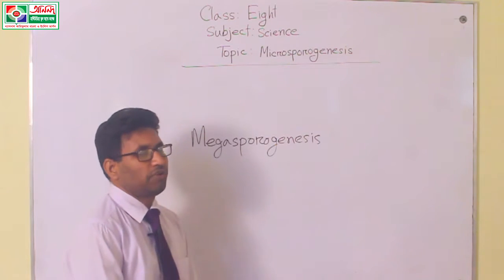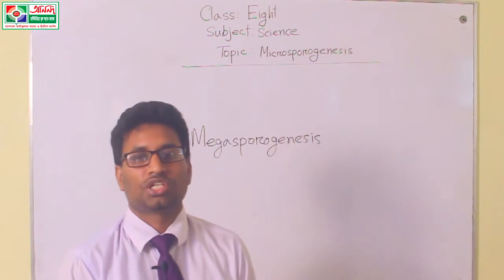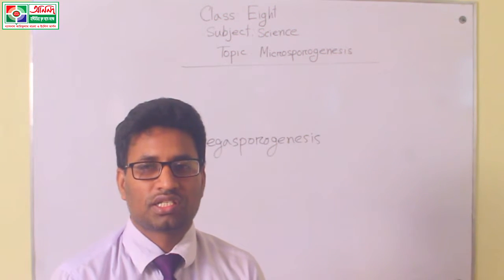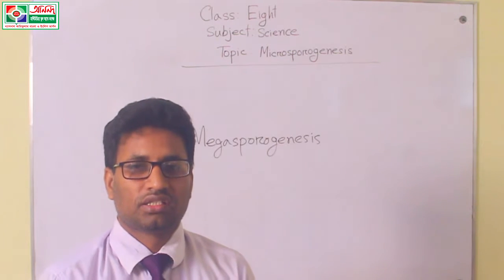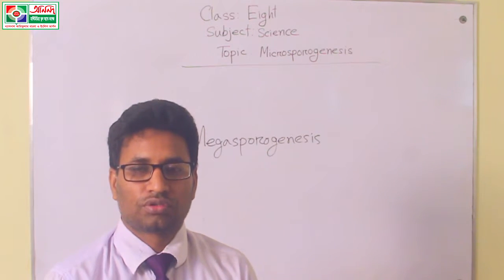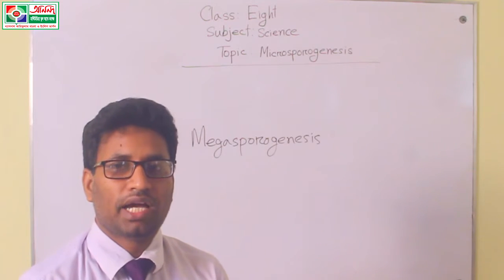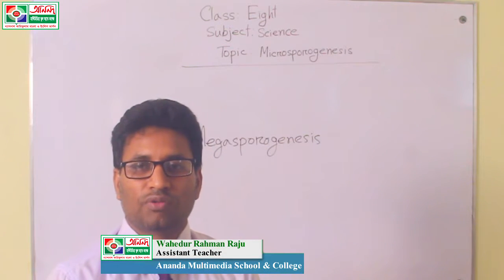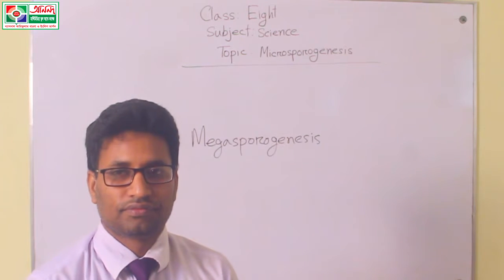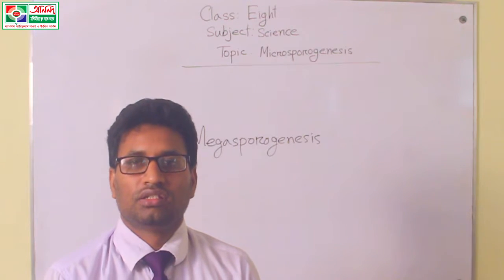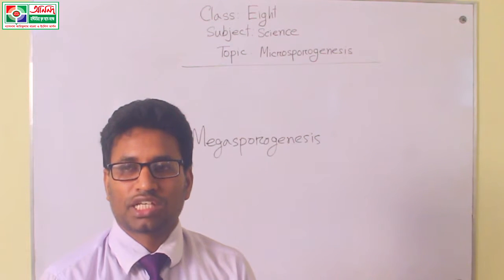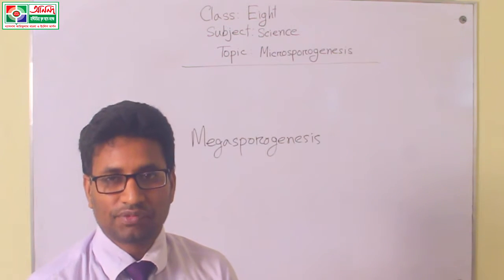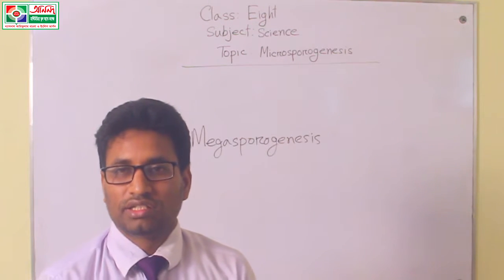Microsporogenesis. At first we must know the definition of microsporogenesis. What is microsporogenesis? The process by which the male gamete is produced in a flowering plant is called microsporogenesis. Micro means minute or small in science language. That means we can say that the male gamete is mainly small in shape. So this name is given for the male gamete.